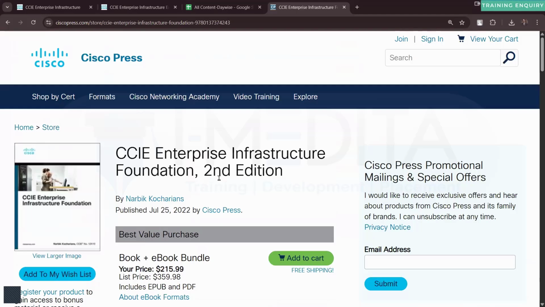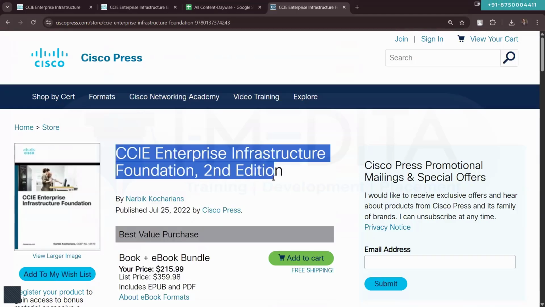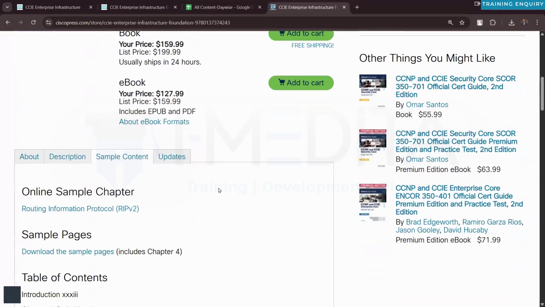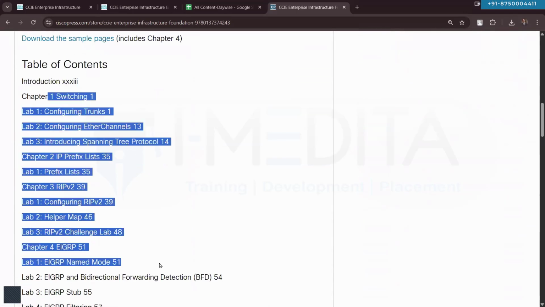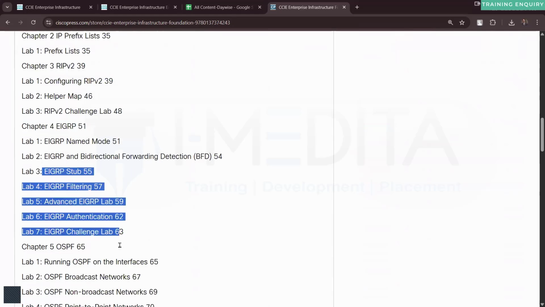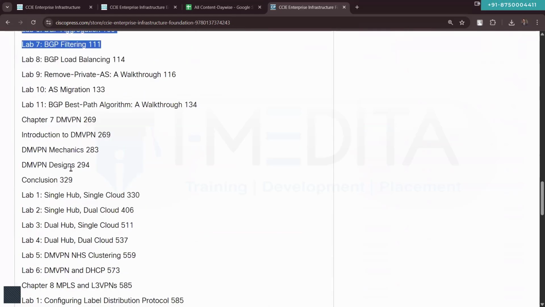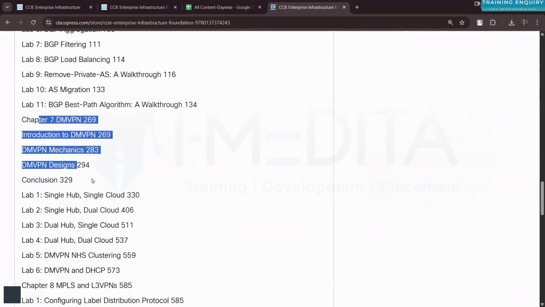So can you see this Enterprise Infrastructure Foundation second edition? Now I can see. Yes. So if you scroll down in the sample content, you can see that it's just a lab workbook. There's no theory to read from here. It's just labs.